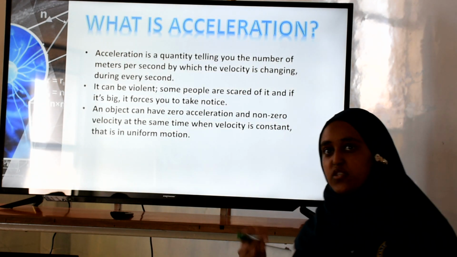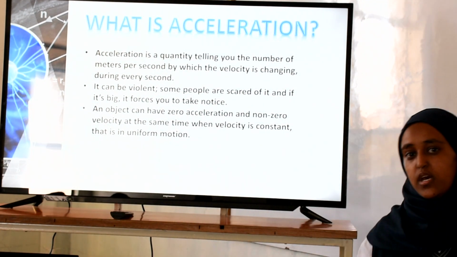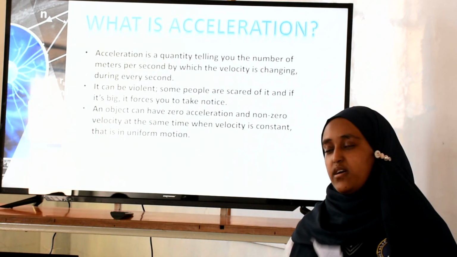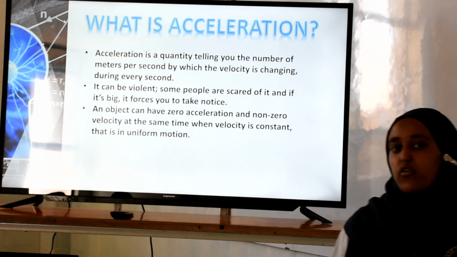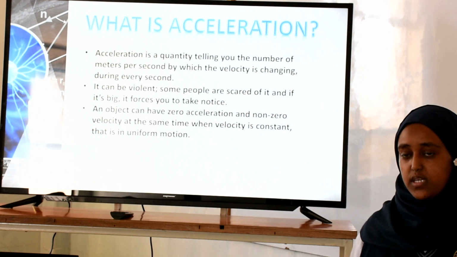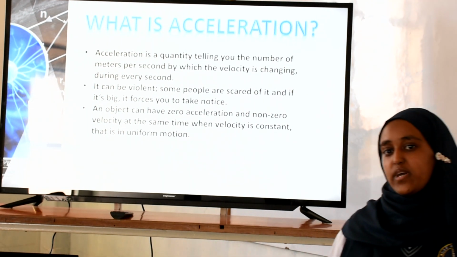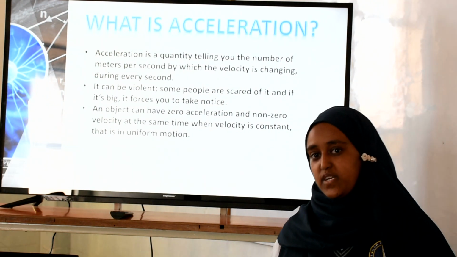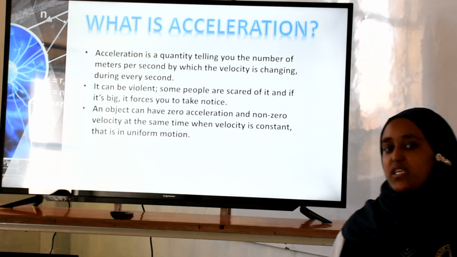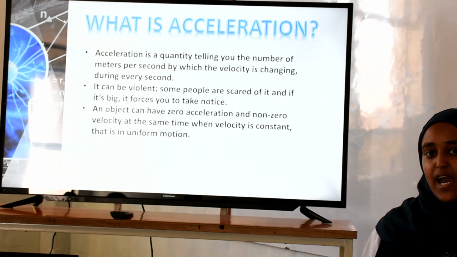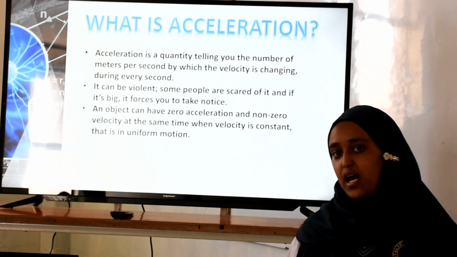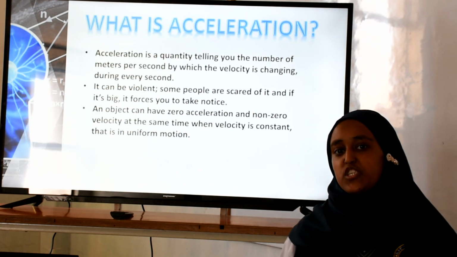So what is the effect of force? Force is one of the vectors. Force is necessary for a body to either change its velocity, by increasing or decreasing, or change its direction. So we can say that acceleration is one of the effects of force, and a body is said to be accelerating if it speeds up, slows down, or changes its direction.